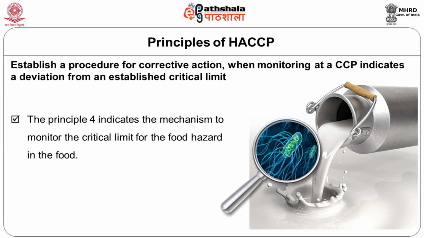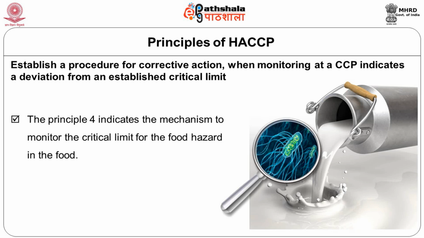Do you discard, or do you make it safe by some other mechanism within the process? So, that is establishing a procedure for corrective action when your CCP is not going as per your limits. Then once you have set up everything like this and established a procedure for correction, you just verify whether the entire system is working.